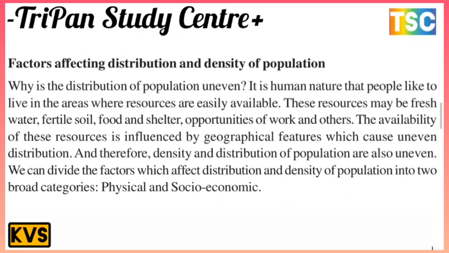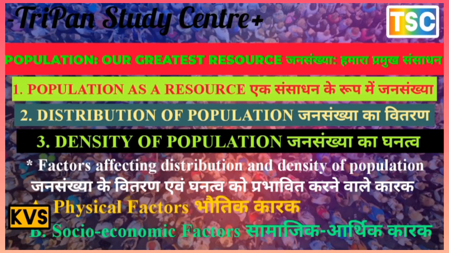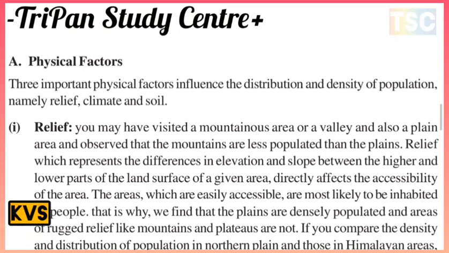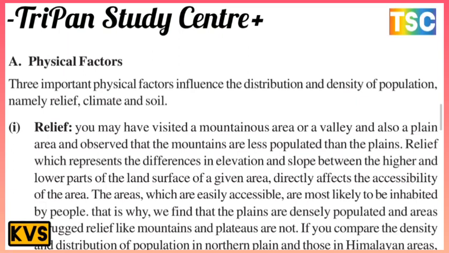Let's see the first point, physical factors. Three important physical factors influence the distribution and density of population, namely relief, climate and soil. First of all, relief. You may have visited a mountainous area or valley, and also a plain area, and observed that mountains are less populated than the plains.